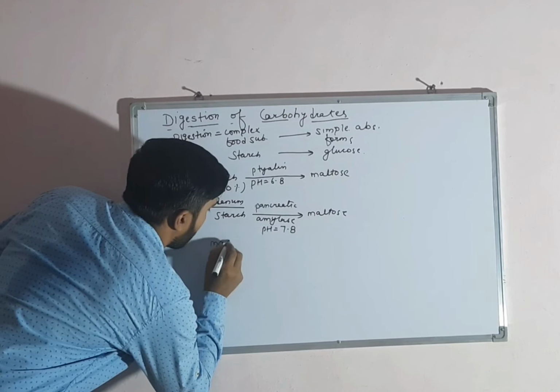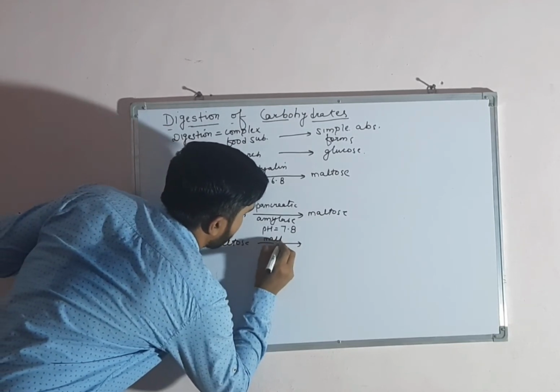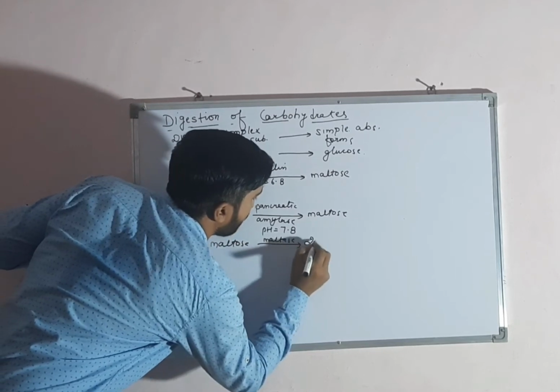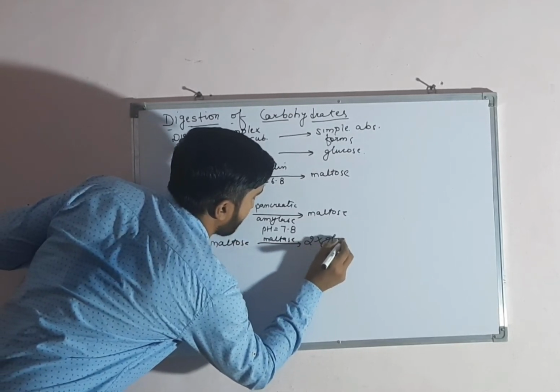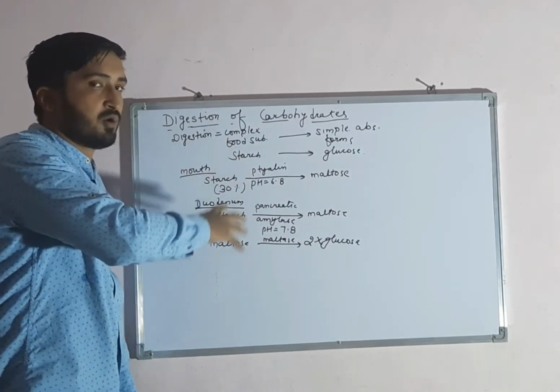So maltose in presence of maltase is converted into 2 glucose. All the final steps of digestion occur in the duodenal region.